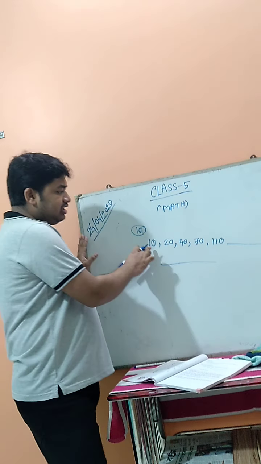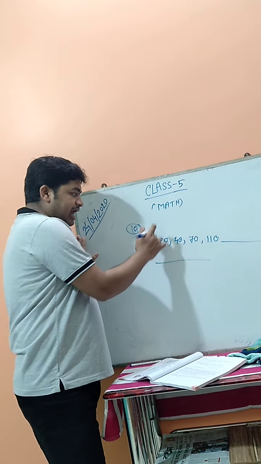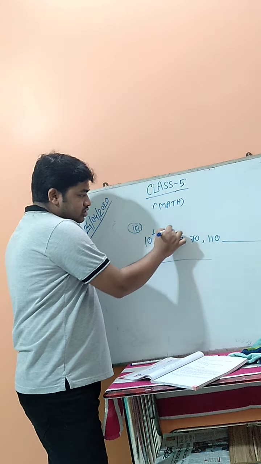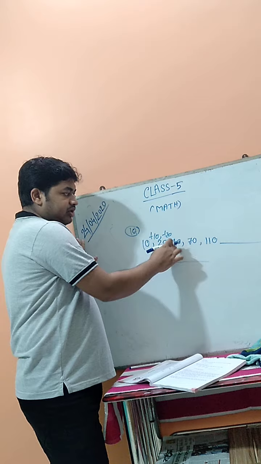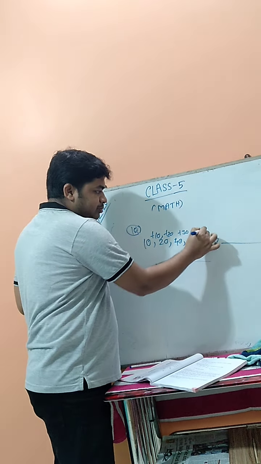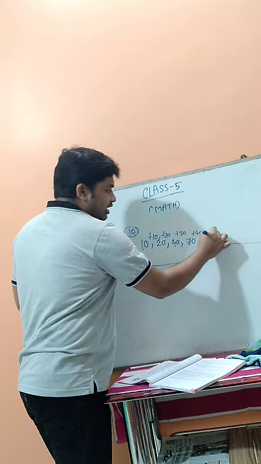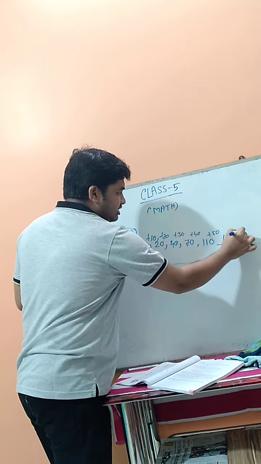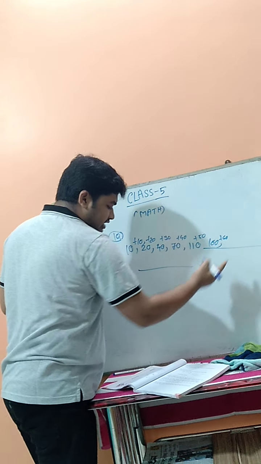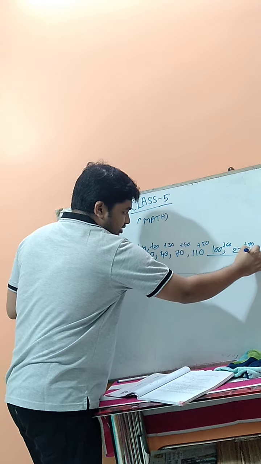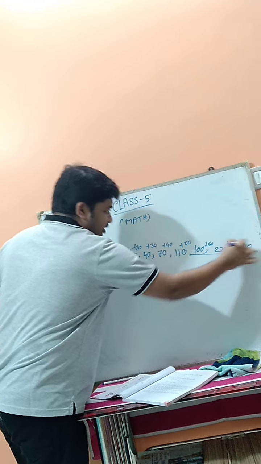You see here. 10, plus 10 is 20. 20 plus 20, then 40. Now 40 plus 30 being 70. Now 70 plus 40 being 110. Now 110 plus 50, how much? 160. 160 plus 60, how much? 220. Now 220 plus 70, so 290. So by this way, you have to write.